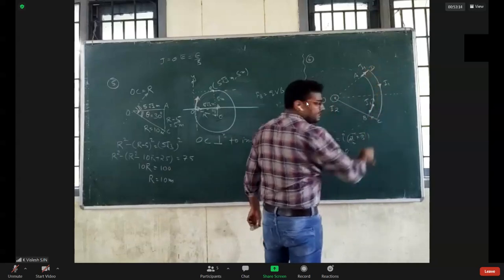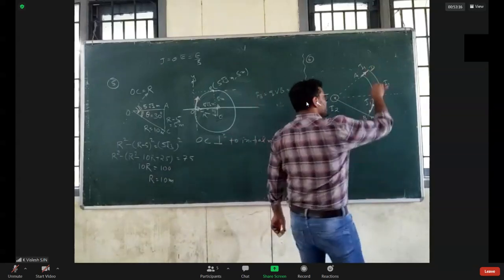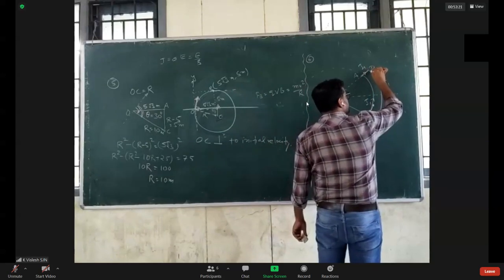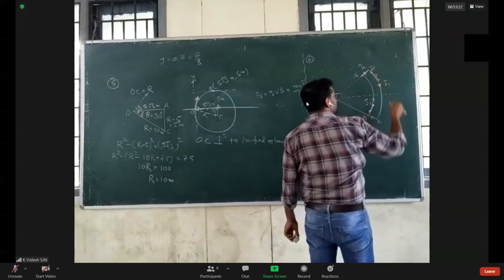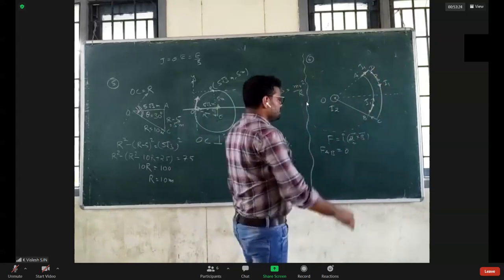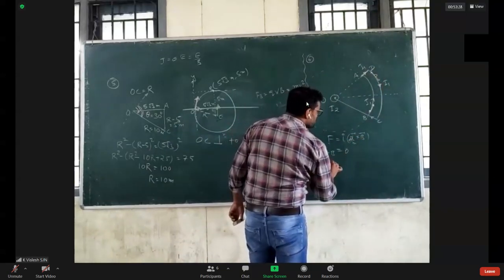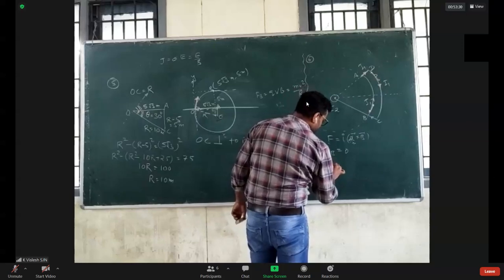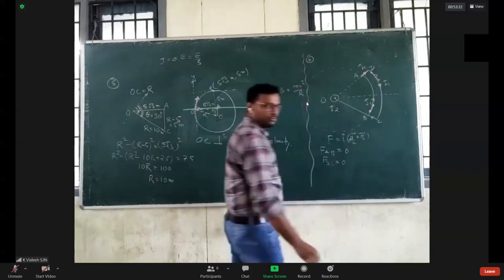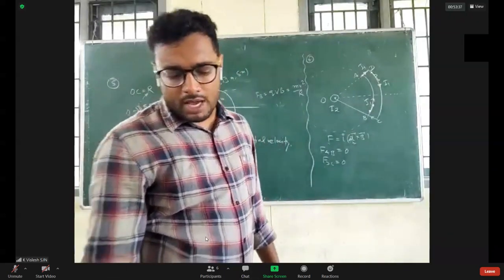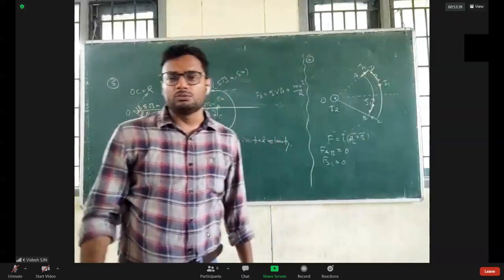If you take DC, the current element is in this direction and the magnetic field here is in this direction. So it is anti-parallel, or 180 degrees. But even in that case, the cross product becomes zero. So the force on DC will also be zero. Do you agree with it or not? Please let me know.